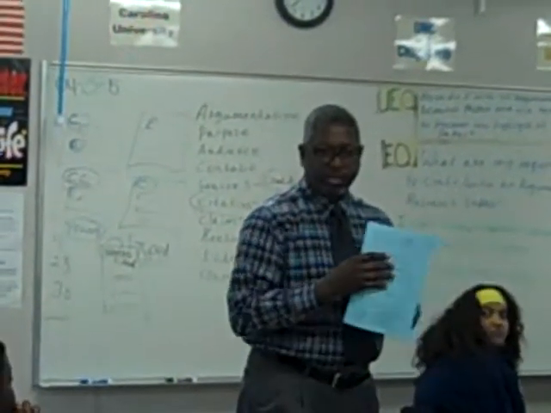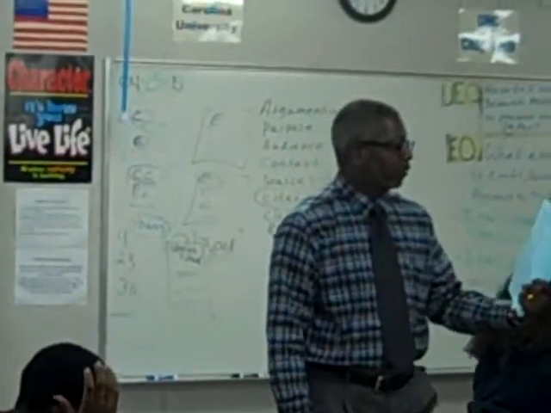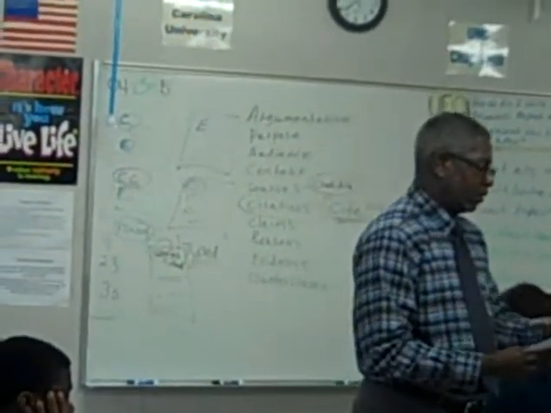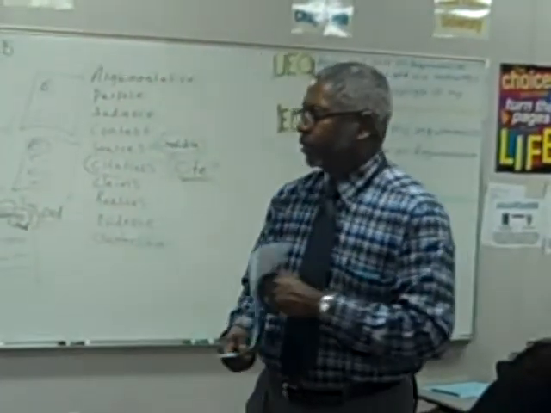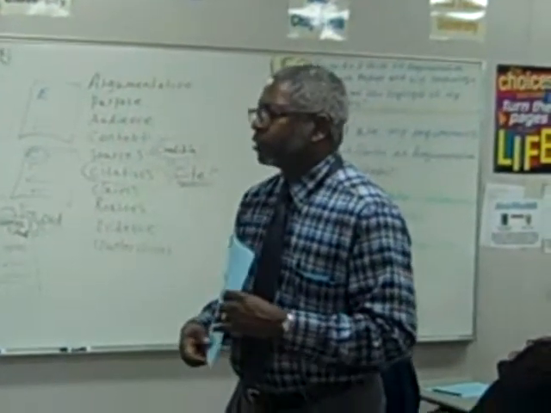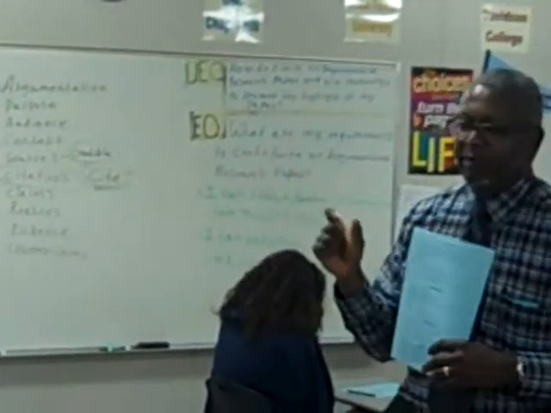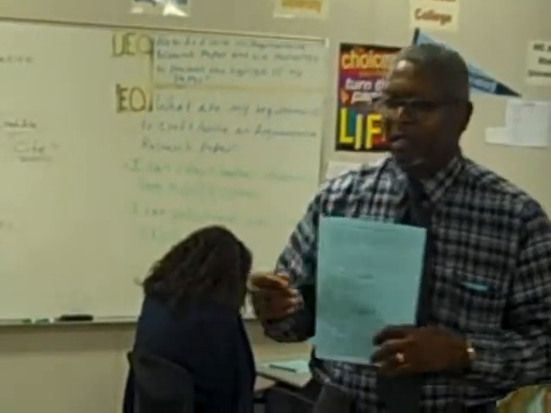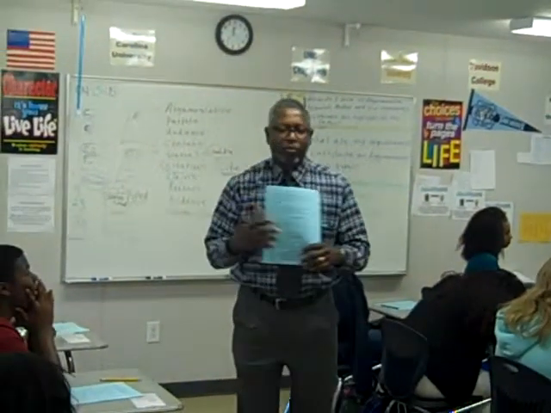Now, on that same sheet, let's look at an argument. You must select one topic for your research paper. You must conduct some research in order to write an argumentative paper. And what are you researching for? What is the argument made up of? Let's use the terms. We've got the acronym CRE, but what supports the argument? Claim, reasons, and evidence. So what you're researching are reasons and evidence to support your claim.